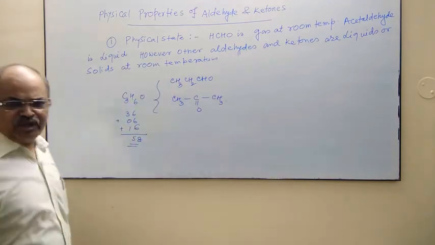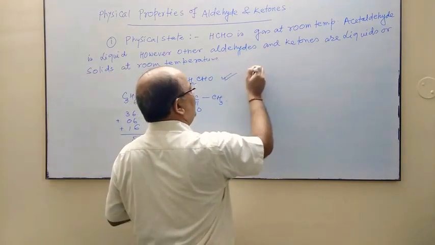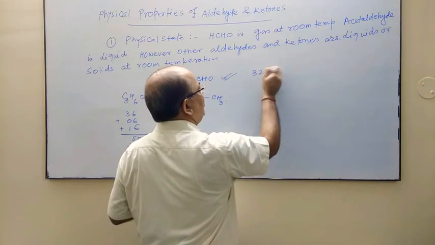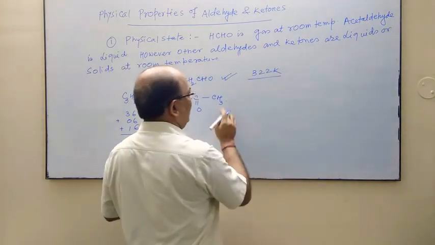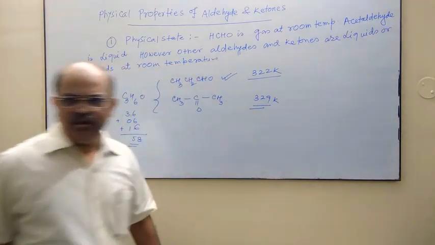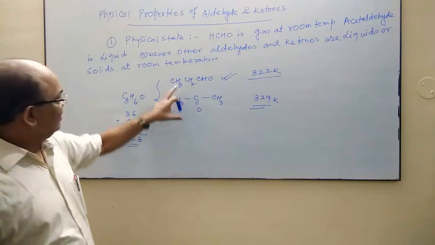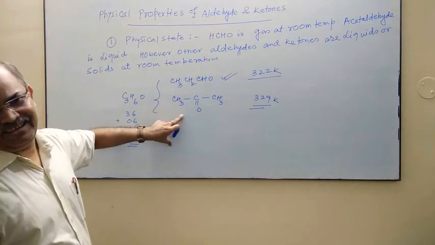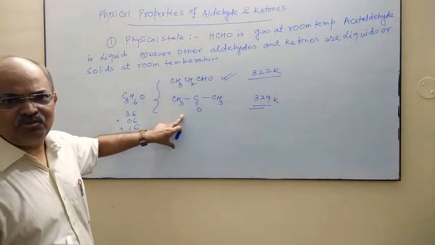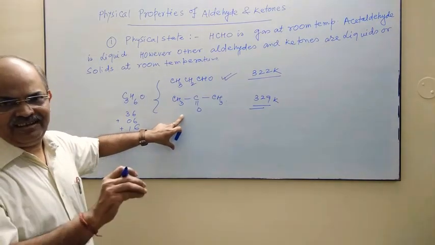So both have the same molar mass, but the boiling point of propanaldehyde is 322 Kelvin, while for propanone it is 329 Kelvin. Now the question is, why is the boiling point of ketone slightly higher than aldehyde? It is due to the higher polarity of ketone than aldehyde.